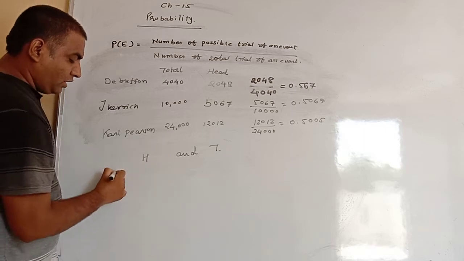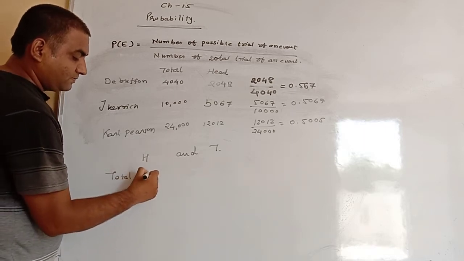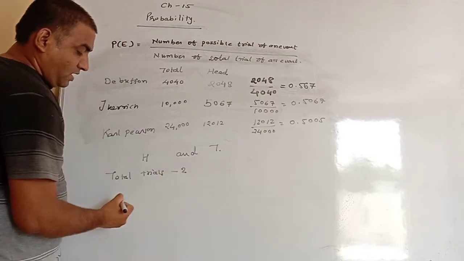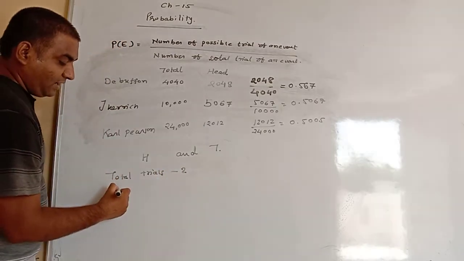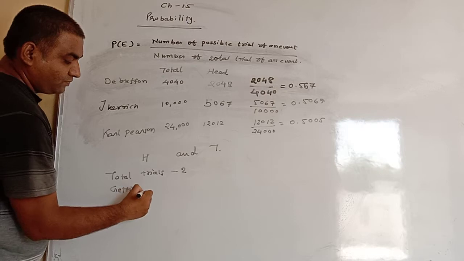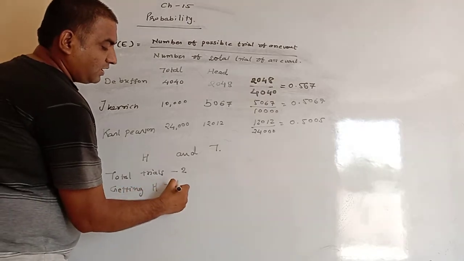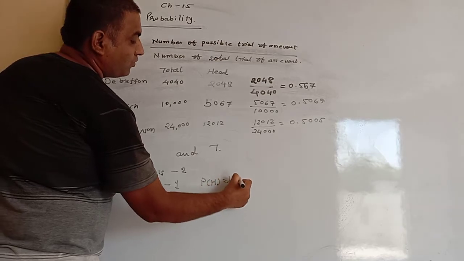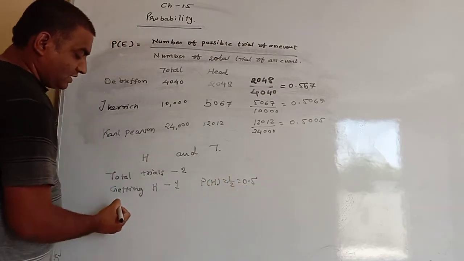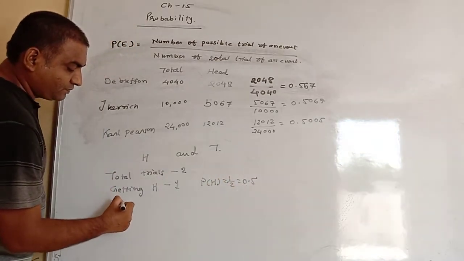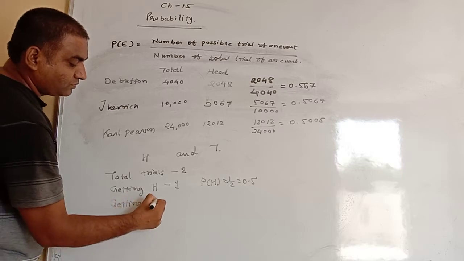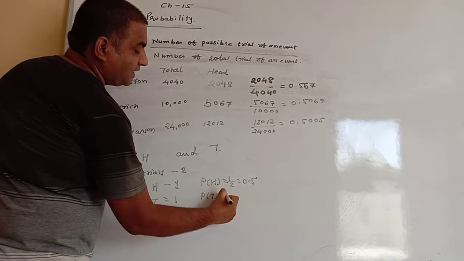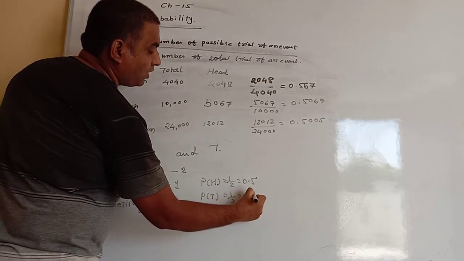Generally when we toss the coin, we get two results, head and tail. So we have two total trials. In that, getting head is one time, so its probability is 1 by 2, which is 0.5. Similarly, getting tail is also one time, so the probability of getting tail is 1 by 2, 0.5.